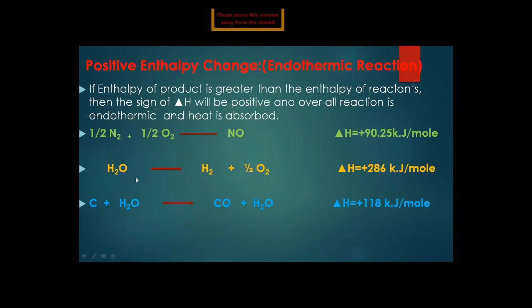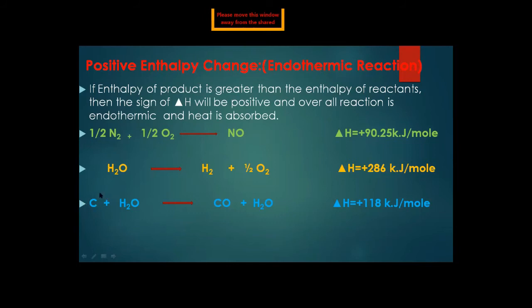So one of the best examples to show a positive enthalpy change or endothermic reaction is the electrolysis of water, or we can say decomposition of water, or splitting of water into hydrogen gas and oxygen gas. We need energy in the form of delta H equal to plus 286 kilojoules per mole. That means each mole needs this energy for the formation of 1 mole of hydrogen and half a mole of oxygen. Now next we have another example.